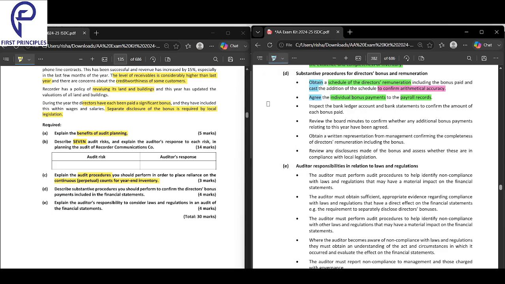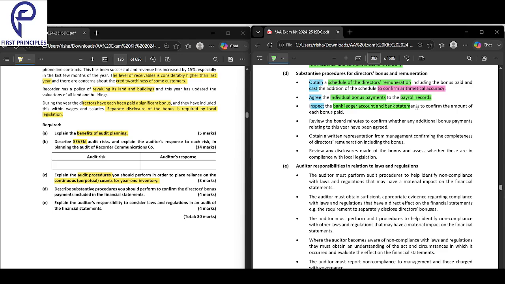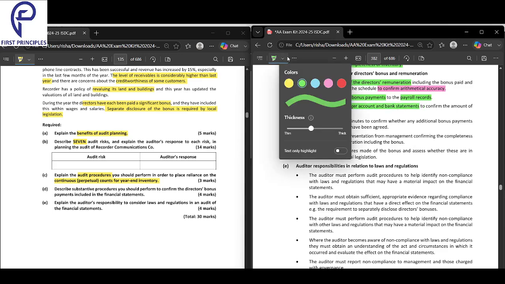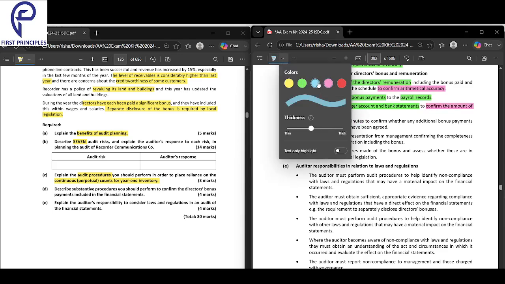Next, we will inspect the bank ledger and the bank accounts. Why are we doing this? To confirm the amount of each bonus paid.